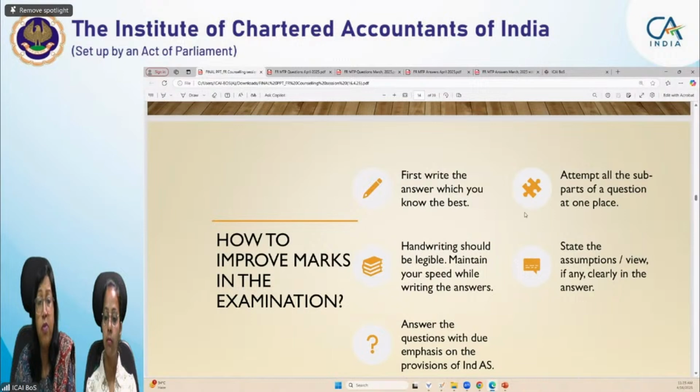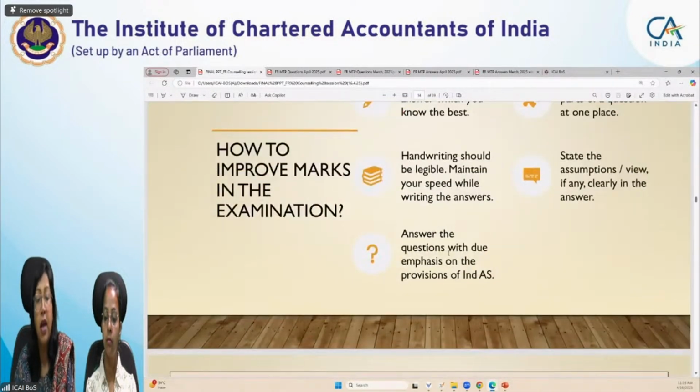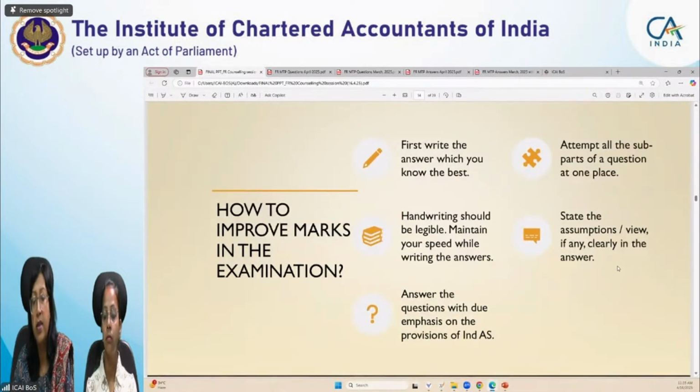How to improve marks? Write the answers which you know the best. Handwriting should be legible. Answer the questions with due emphasis on the provisions of Ind AS wherever required. State the assumptions. Generally, the question papers try to be very clear without any assumption. But in case some assumptions are required, those assumptions should not be only in your mind, they should be on your paper as well.